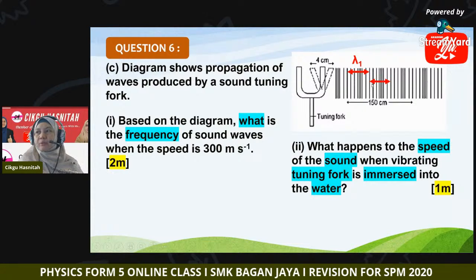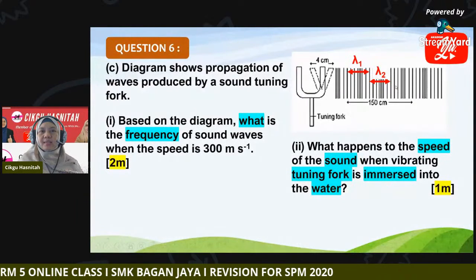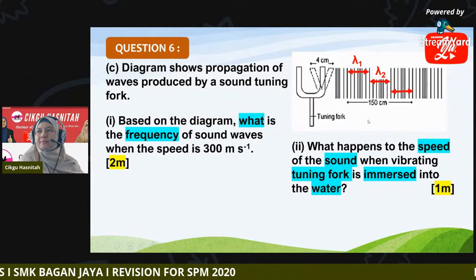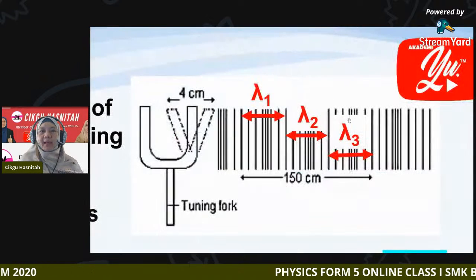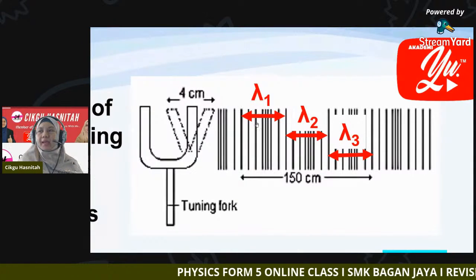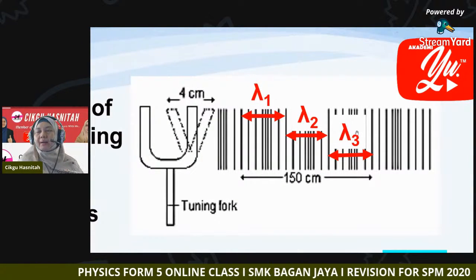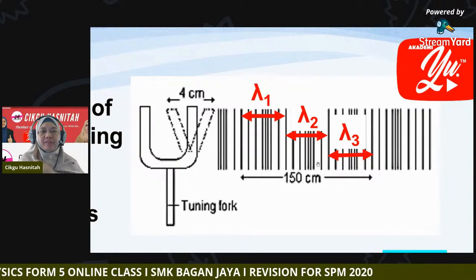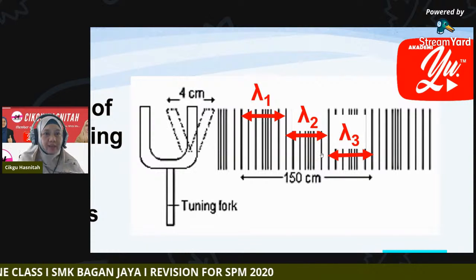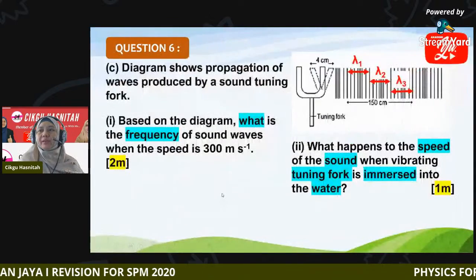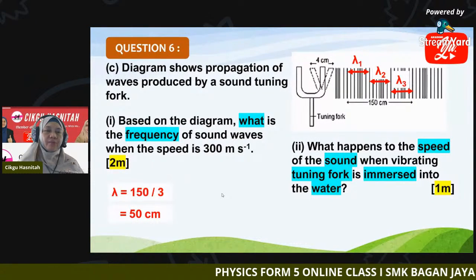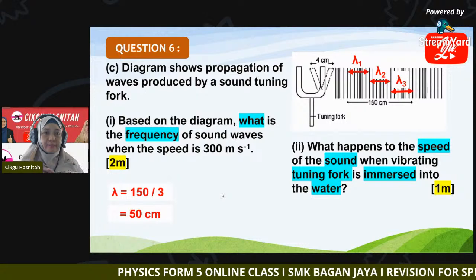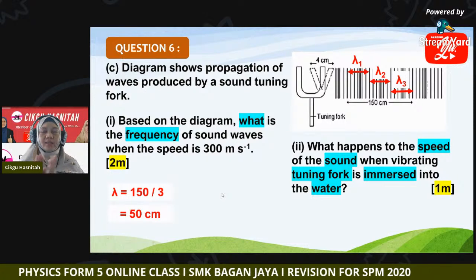This is the second wavelength. And this is the third wavelength. So altogether, there are 3 wavelengths involved here. So 150 cm divided by 3 will give you the wavelength of the sound wave, which is 50 centimeter.